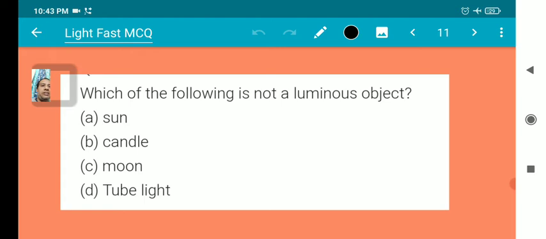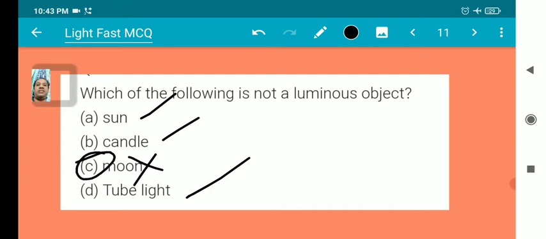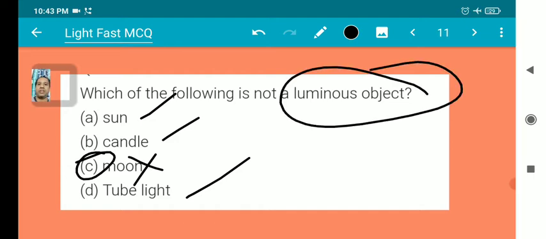Which of the following is not a luminous object? Sun is a luminous object. Candle is a luminous object. Tube light is a luminous object. But the moon is not a luminous object, so our answer is C. What is a luminous object? One which can produce its own light.